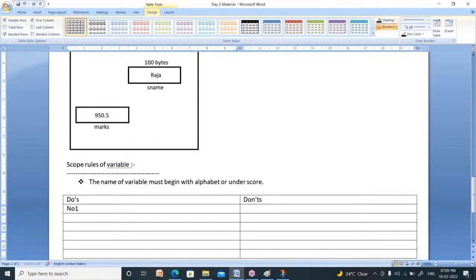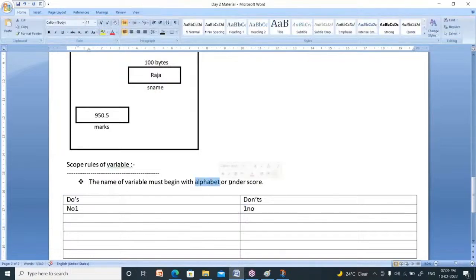Do's: you can create a variable like this, number one. It is a valid name. Why? Because the starting letter is an alphabet. You cannot define a name like this, first number. It should not begin with a digit. It should begin with an alphabet or underscore. So it is an invalid variable name. You cannot define a variable like second number.